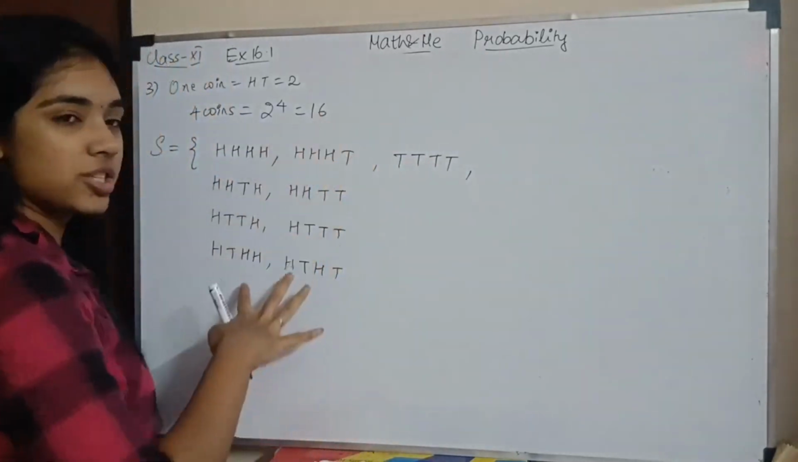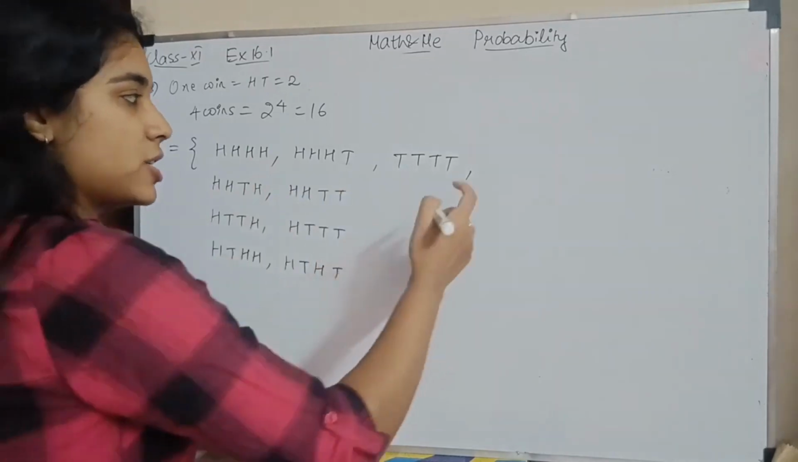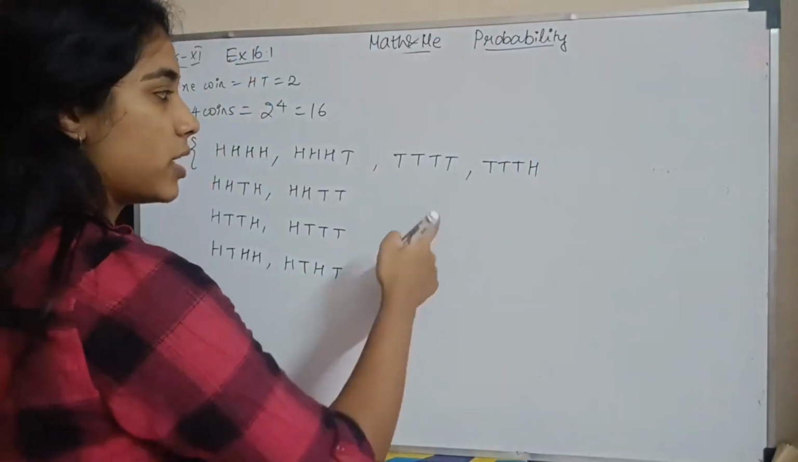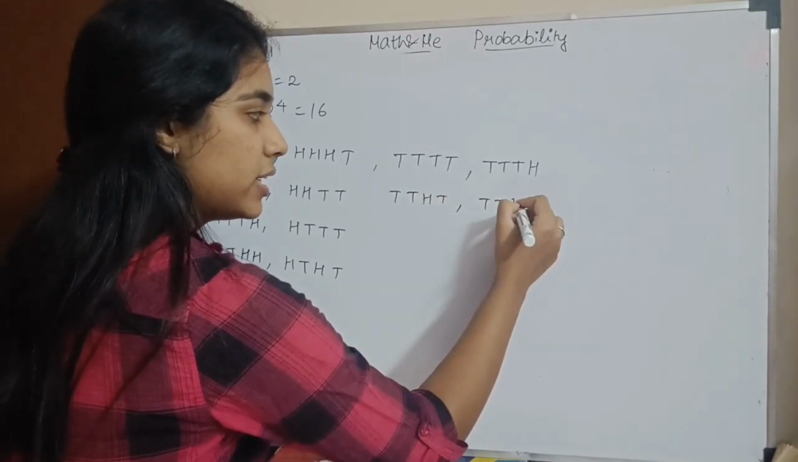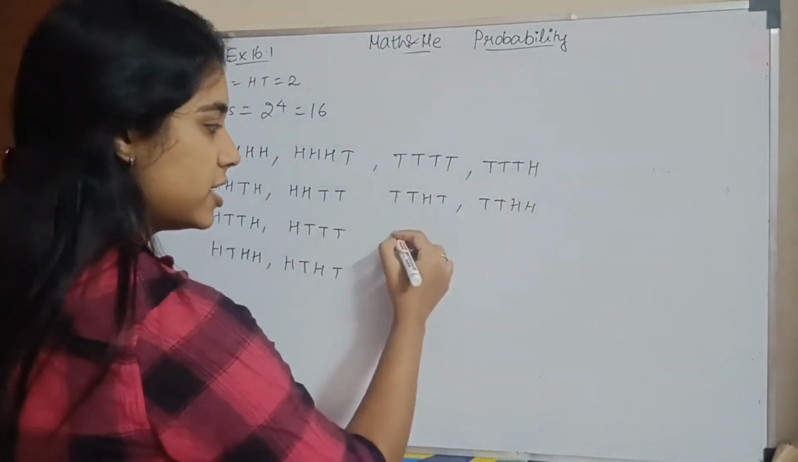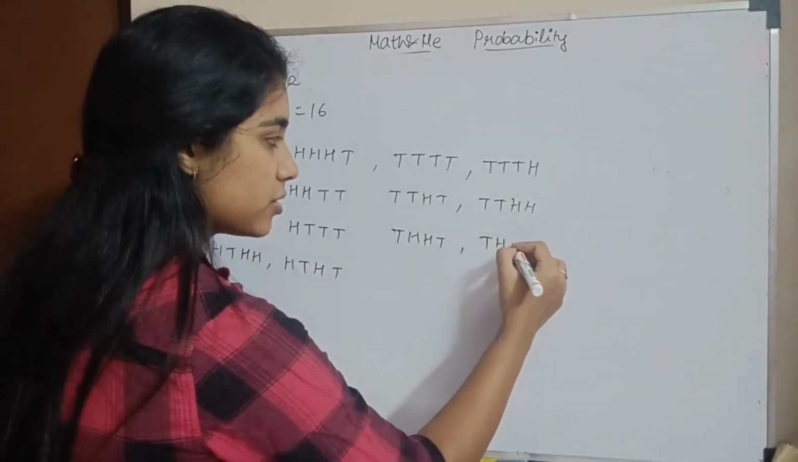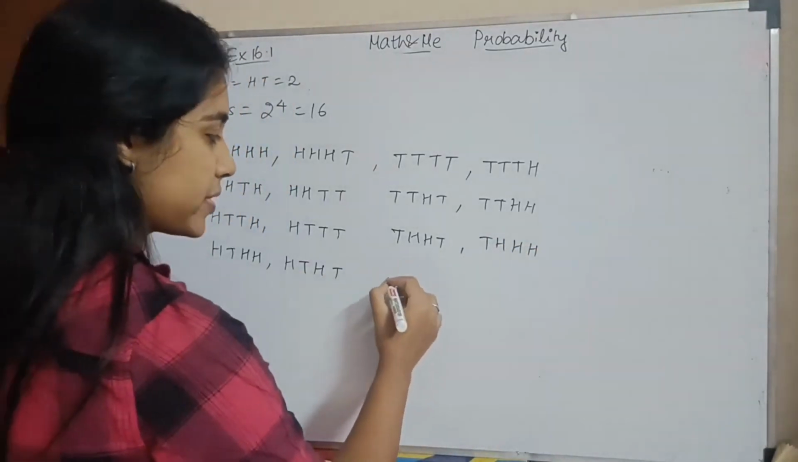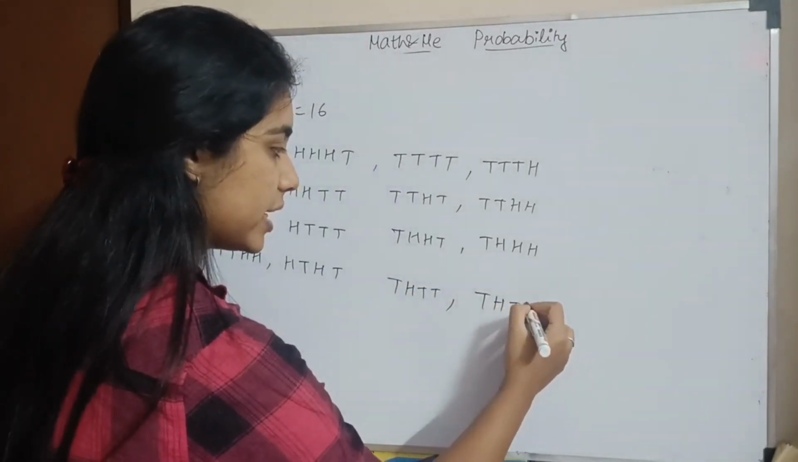Now the head is over. My first outcome as a head is over. Now my first outcome as a tail. So if I change the ones place I'll have T, T, T, H. Okay, ones place over. Now I change my tens place. So I have T, T, H, T, comma, T, T, H, H. Now I'll change my hundreds place. Ones, tens, hundreds. So I have T, H, H, T. The rest remains the same. Comma, T, H, H, H. Okay. Now again, I'll change my tens place. T, H, T, T, comma, T, H, T, H.